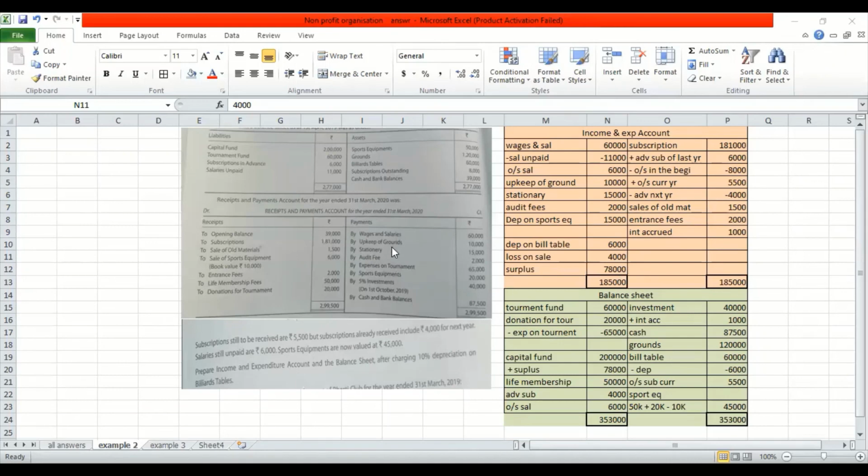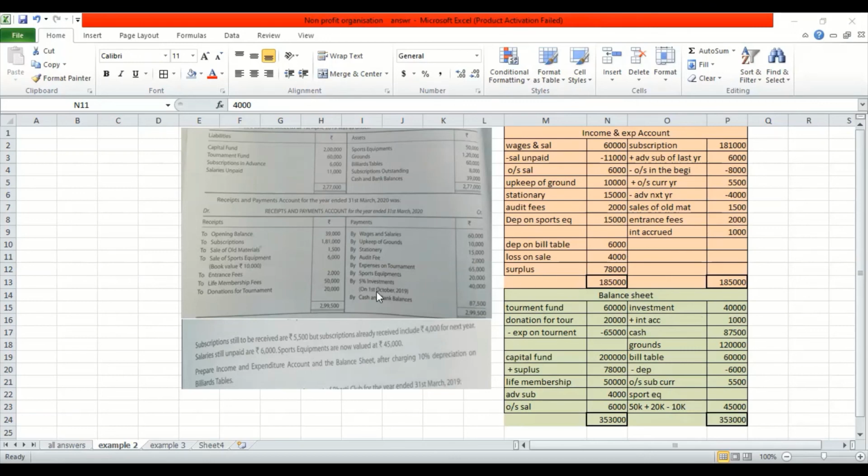Wages, salaries, upkeep of ground, stationery, audit fee, all these things are your revenue expenditure. So you will see that in the debit side of income and expenditure. Expense on tournament, since you have a fund, you have to minus 65,000 over here. Sports equipment, this is the one which you have purchased. It's an asset, so I posted it on the asset side. I added up 20K, and then comes your 5% investment, 40,000. I posted it in the 40,000 over here.